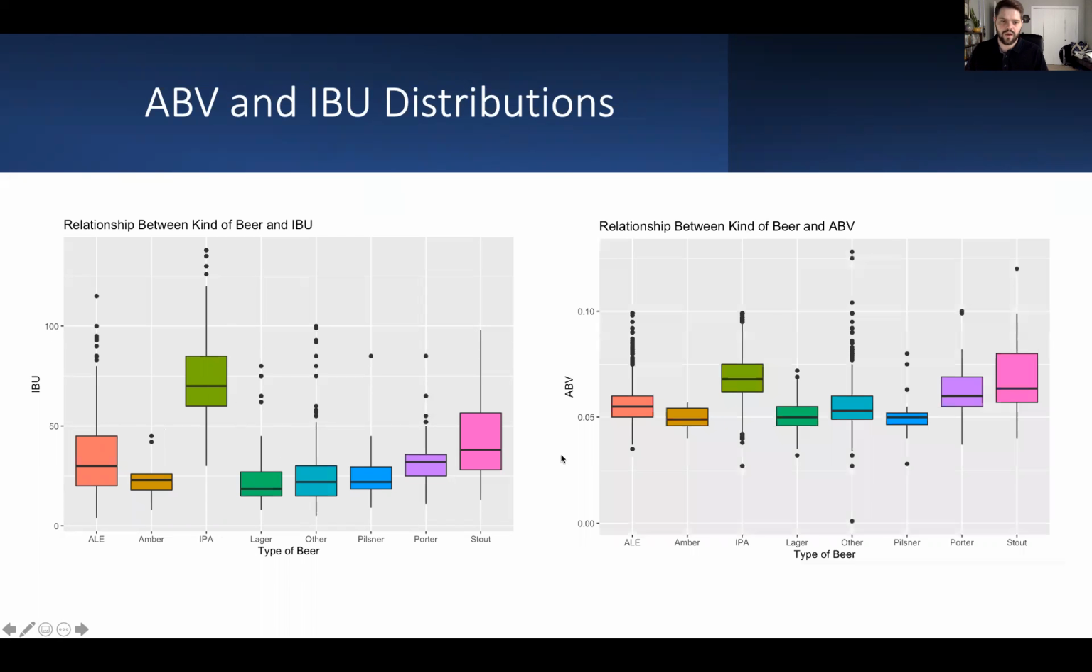We also broke these up into the different kinds of beer for the ABV, and something very interesting was that we actually saw a very similar trend to the IBU data. So if something is very high in the IBU data, it seems to be very high in the ABV data, just like the stout and the IPA, or low with the amber, the lager, and the pilsner.